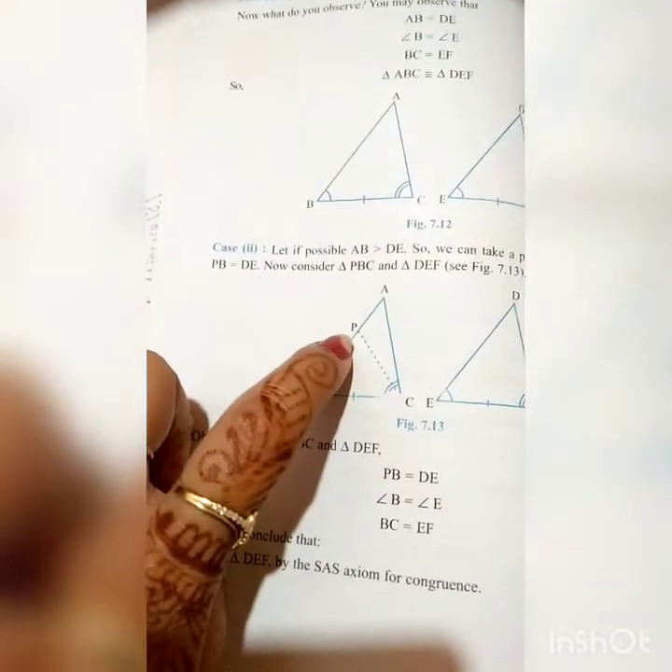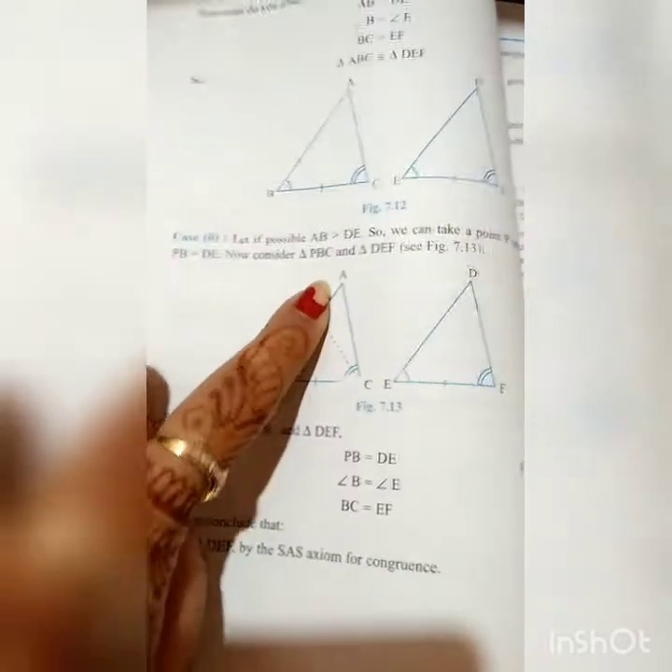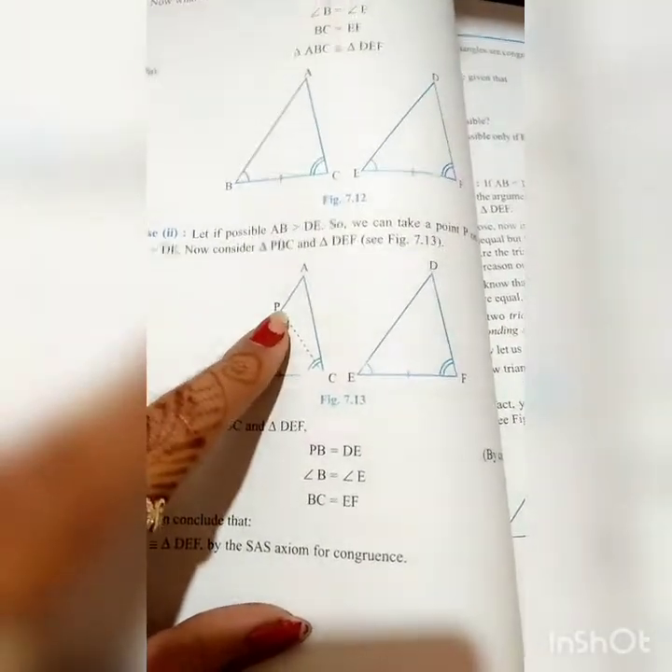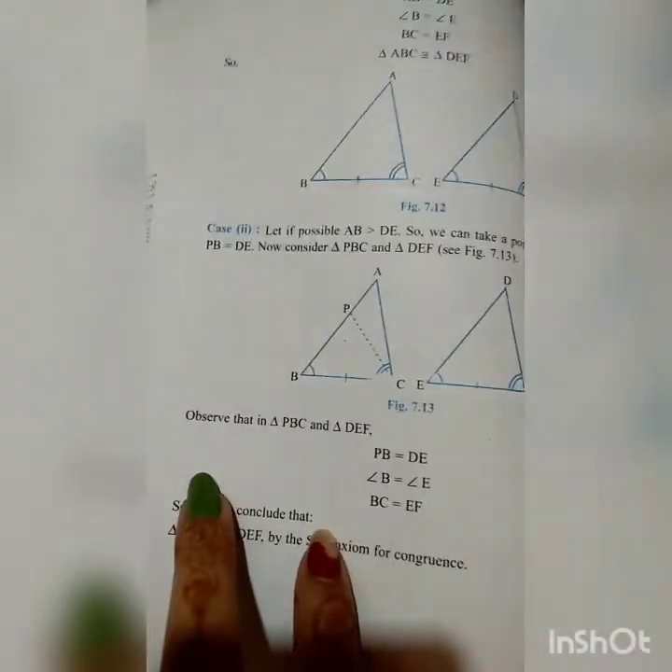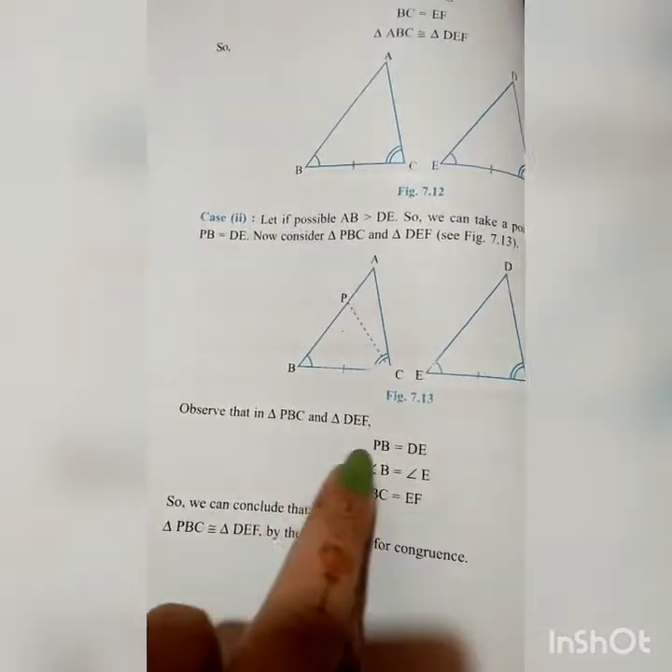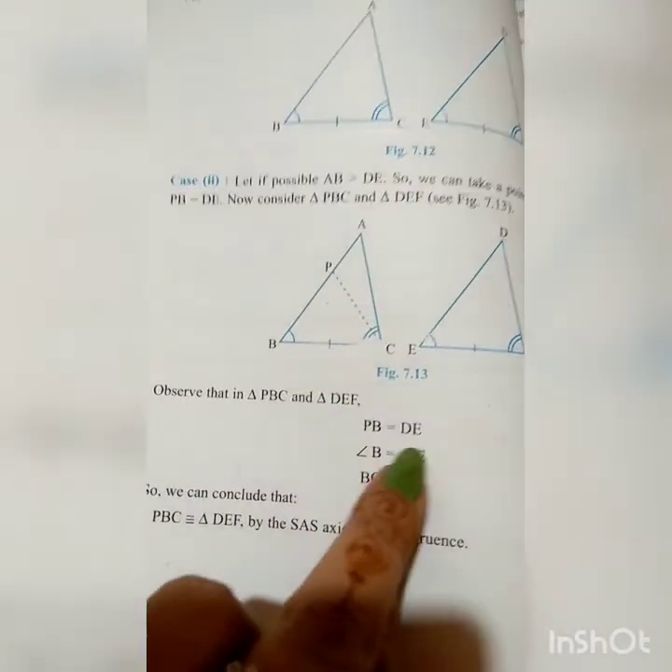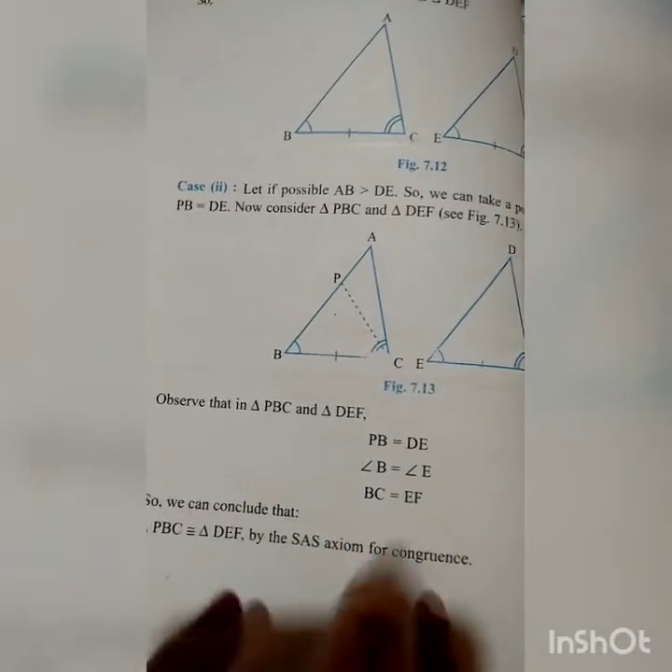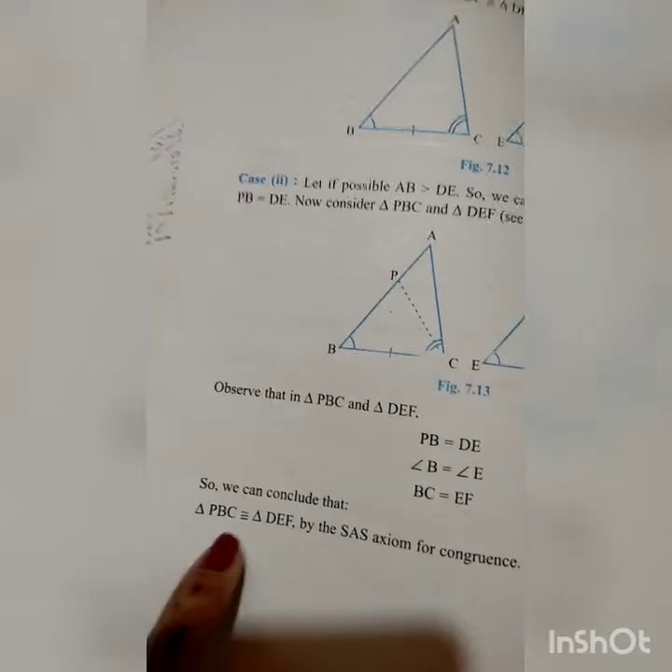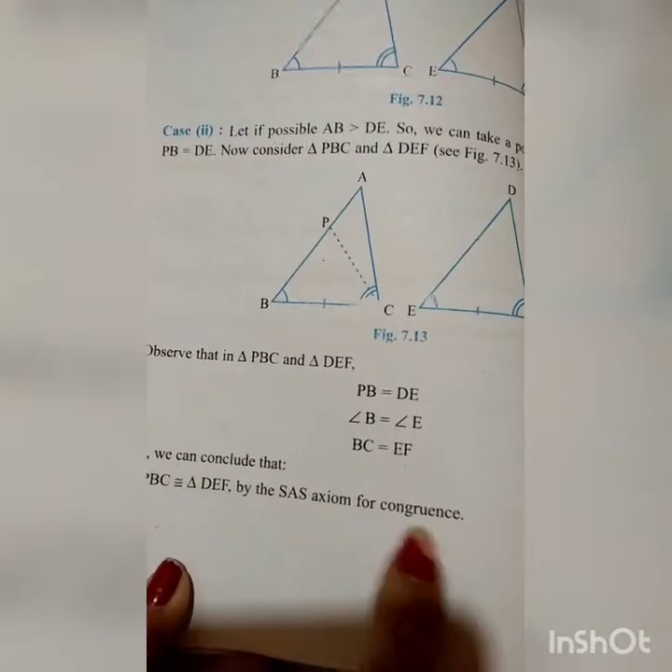In the place of A, so PB is equal to DE. Now we consider triangle PBC and triangle DEF. We observe that in triangle PBC and triangle DEF, PB is equal to DE, angle B is equal to angle E, BC is equal to EF. So we conclude that triangle PBC is congruent to triangle DEF by the SAS congruence rule.